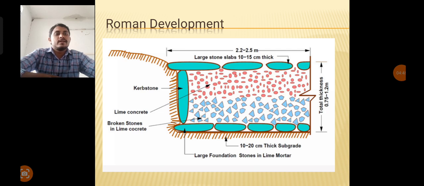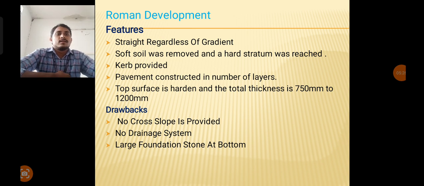There was no gradient provided, which means no cross slope was provided. That is one of the main drawbacks of Roman development. Another drawback is that no side drain was provided. The third drawback is that large foundation stones were placed at the bottom of the road. These three are the major drawbacks in Roman developments. The width of the road is 2.2 to 2.5 meters, and the total thickness of the road is 0.75 to 1.2 meters. These are the Roman development features and drawbacks.